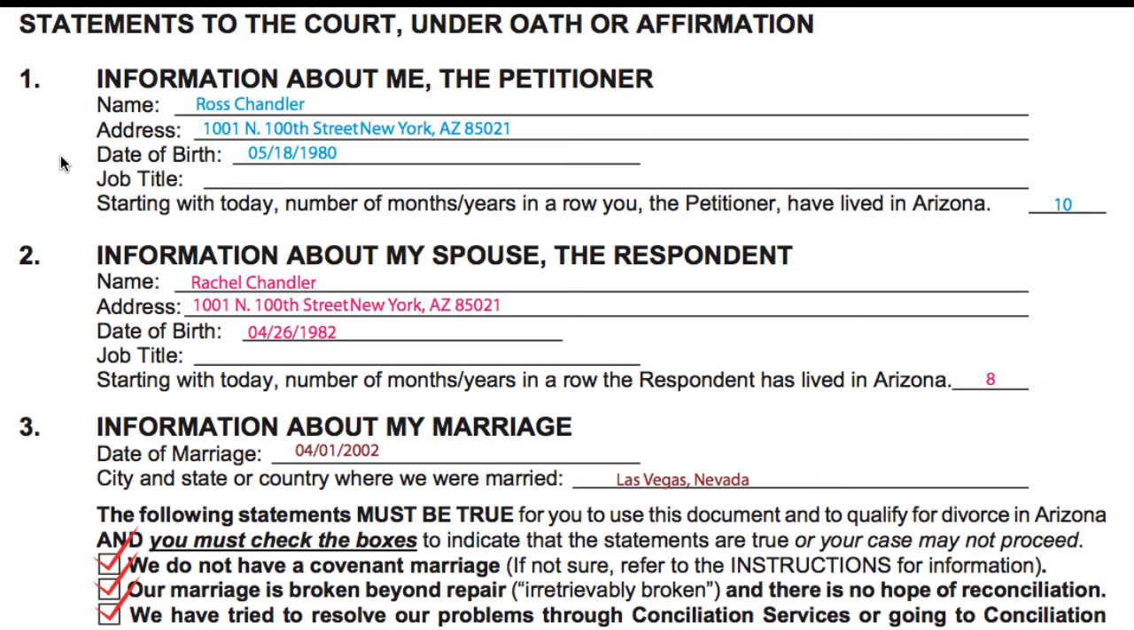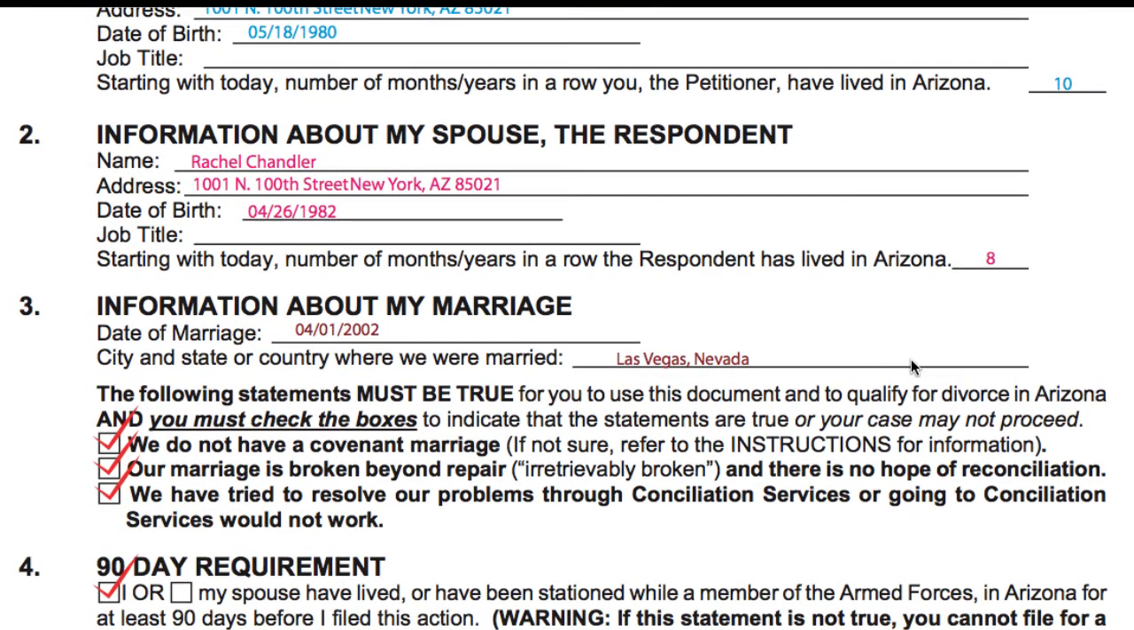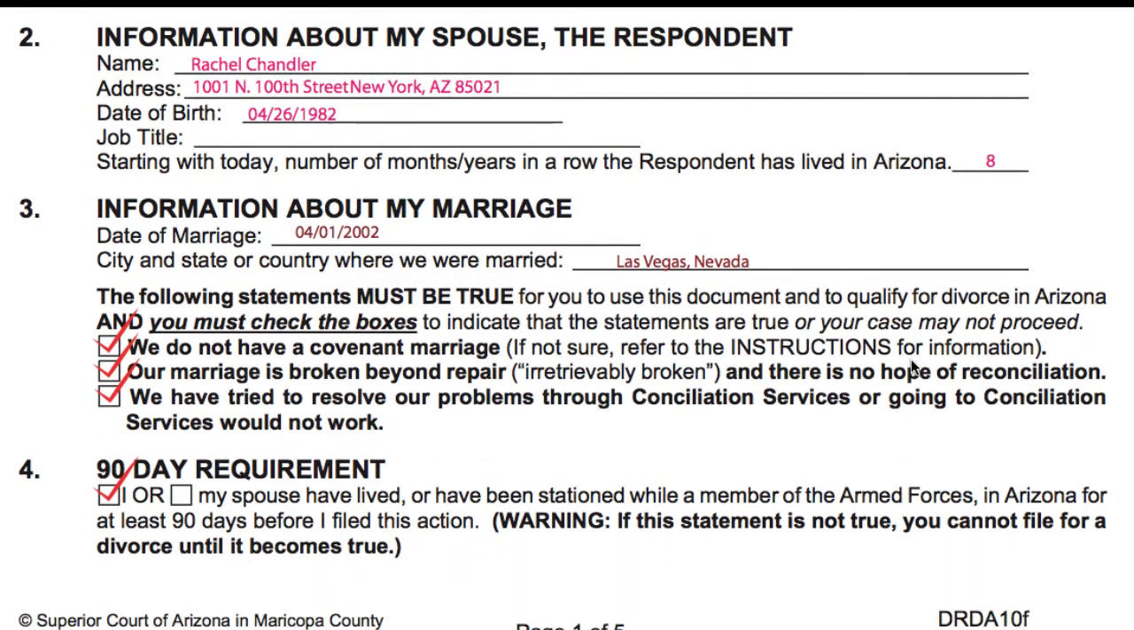The court does not need you to fill out your job title or anything like that, but you do have to have resided in Maricopa County for the prior 90 days. So that's why they ask how long you've lived in Arizona, and Ross has been here for 10 years. So he meets the 90-day requirement, obviously. Rachel's name and address is down there as well, and she's lived in Arizona for the past 8 years.